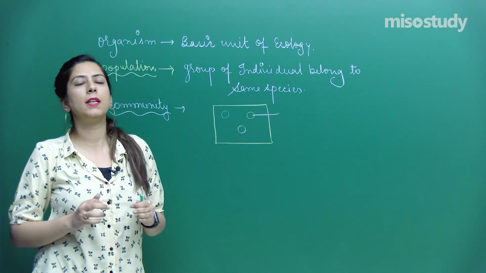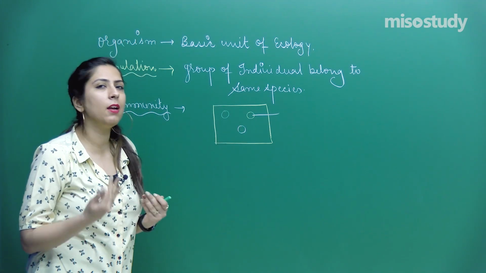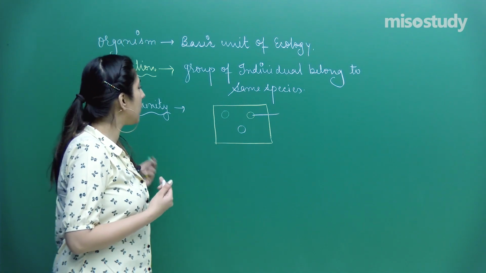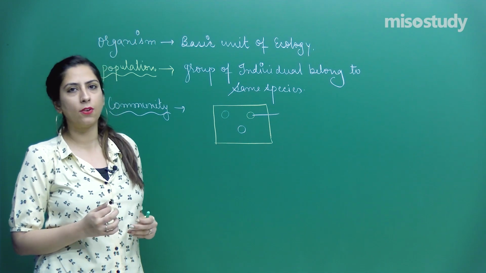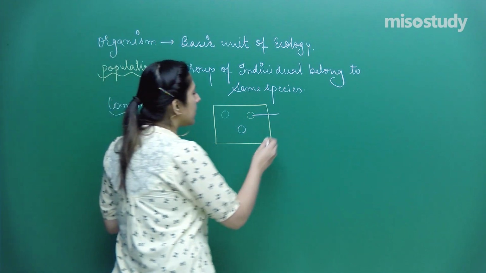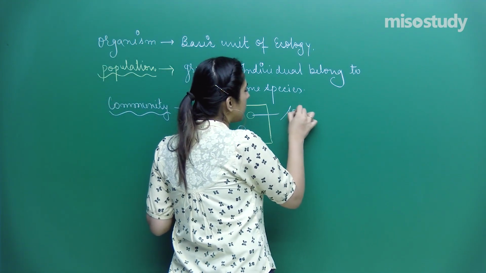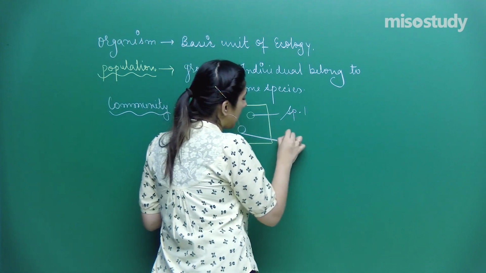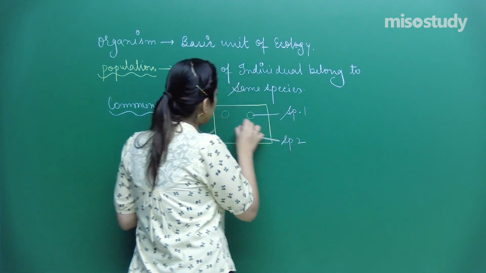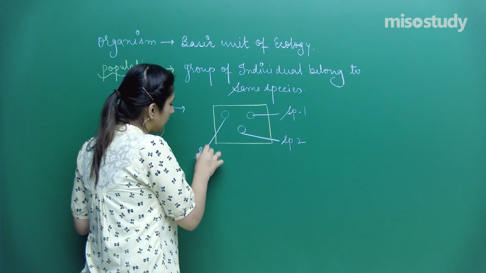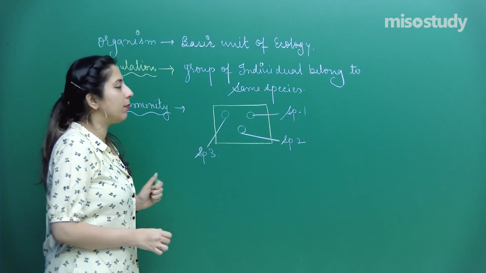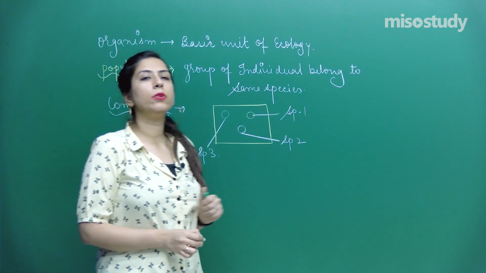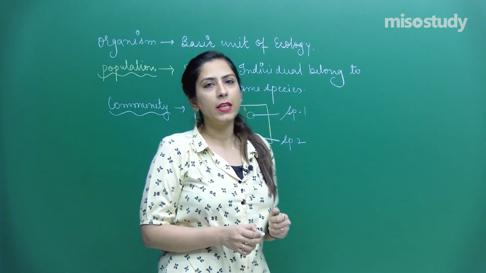If they live in a particular area, they depend upon one another. Such a structure as a whole is called a community. So they all constitute and form a community.